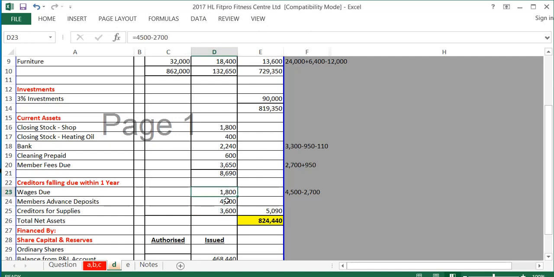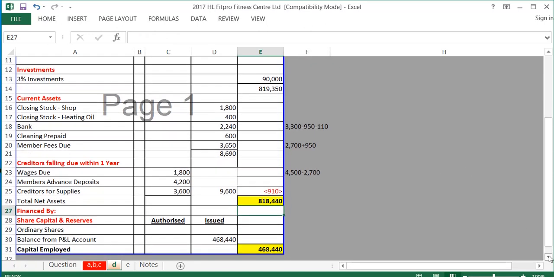I'd probably be better moving those here, and then total that there, they come to 9,600. So here my current assets minus my creditors amount due within 1 year, my working capital is minus 910. So that leaves me with total net assets of 818,440.